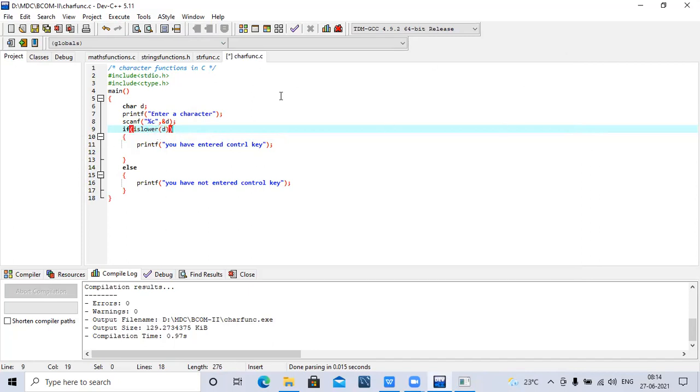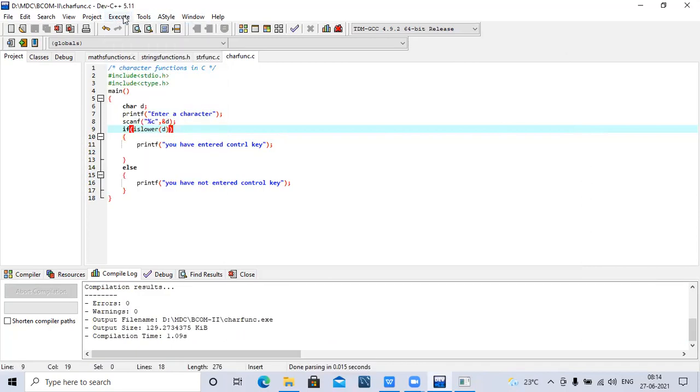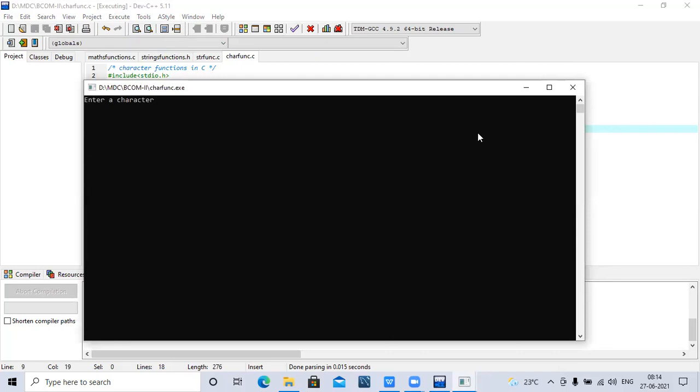Is lower means it will check whether a given character is in lowercase or not. See an example. I'm entering capital A. Now what do I have to display? Not lowercase. So here you have to change the message. It is: you have not entered a lowercase value.